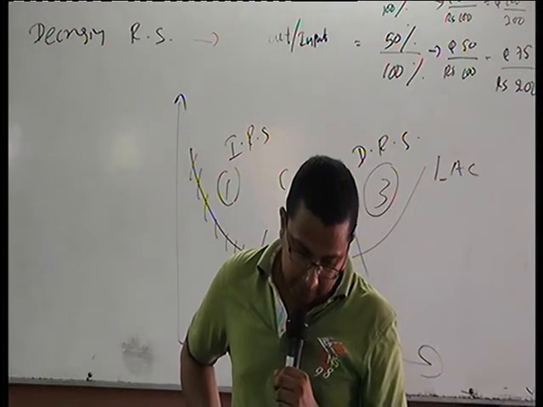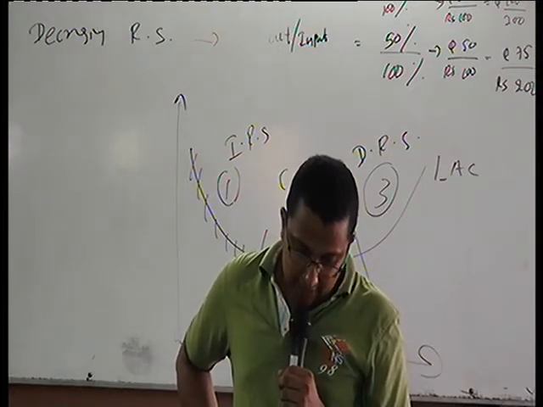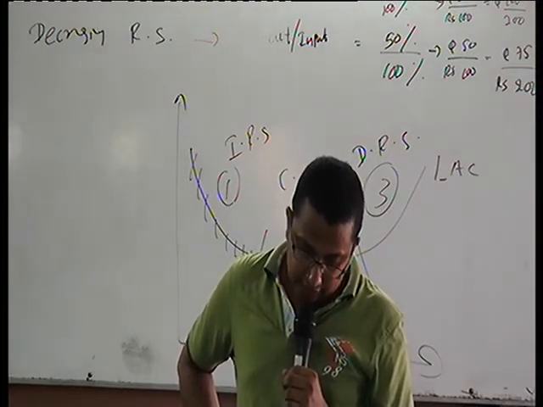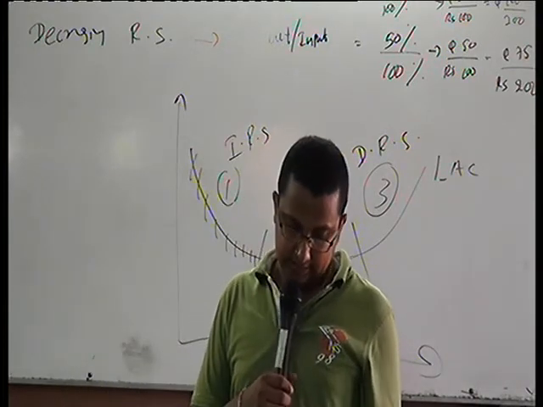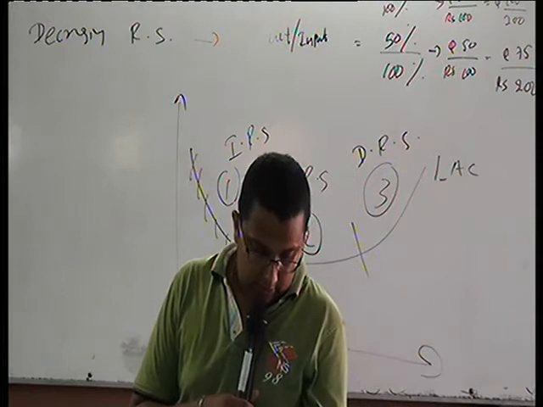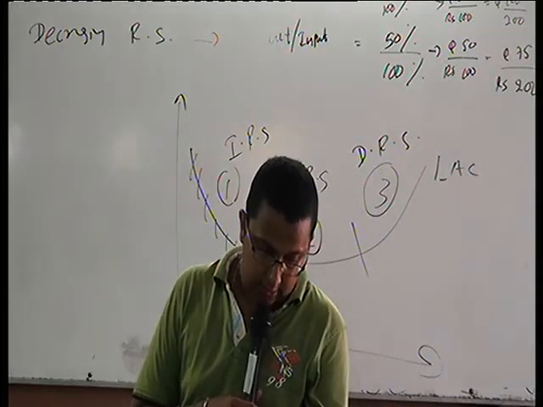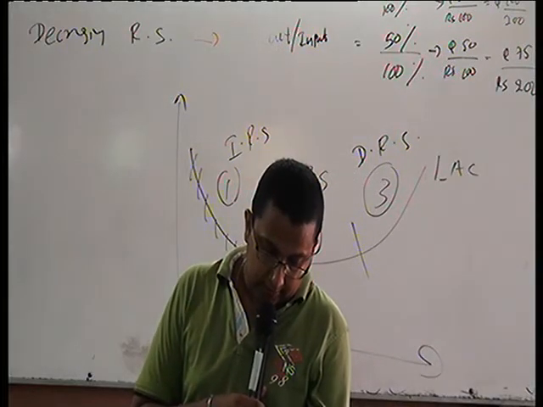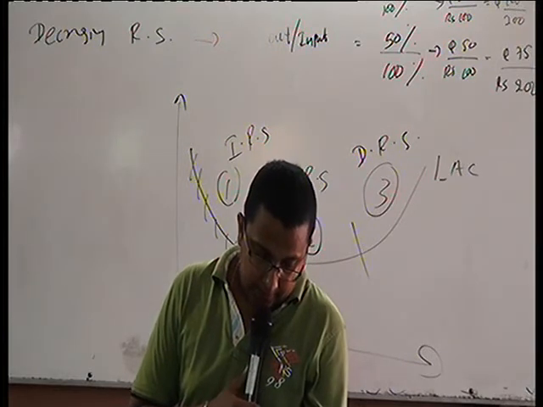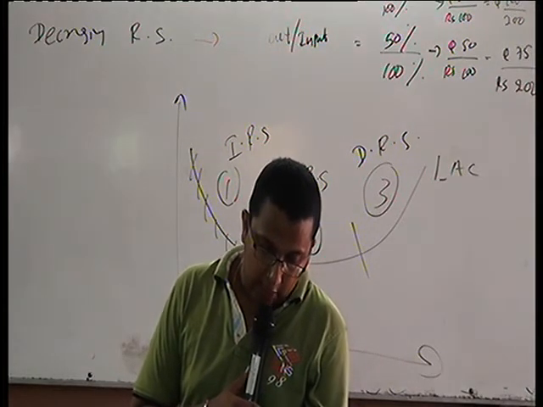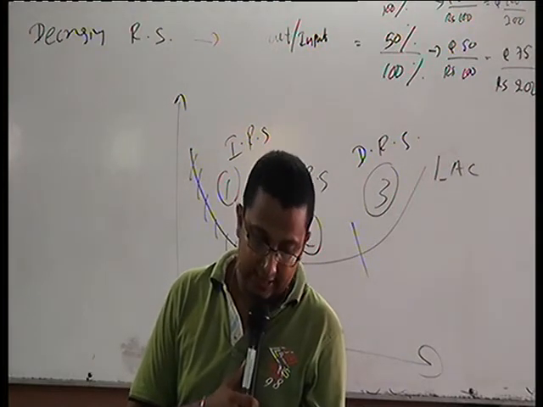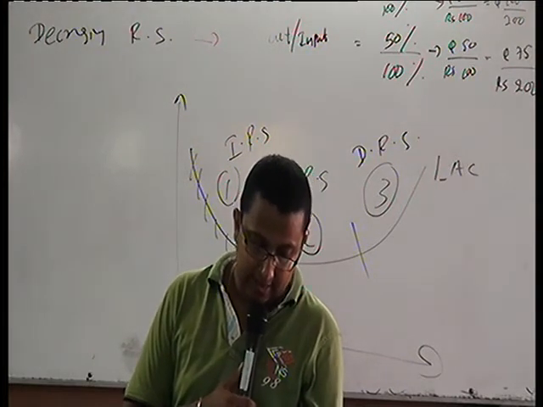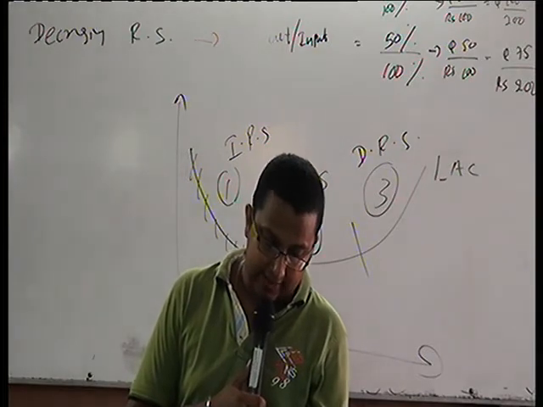Again, highlight the advantage of large-scale production which leads to reduction in average cost. They are the outcome of the expansion of the firm and the industry. Highlight again expansion of the firm and expansion of the industry.